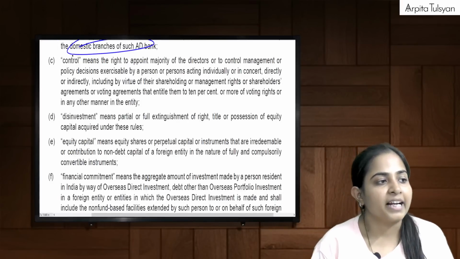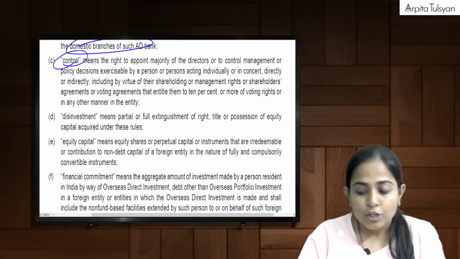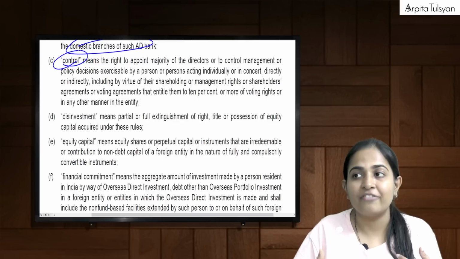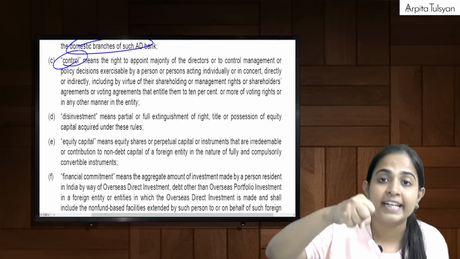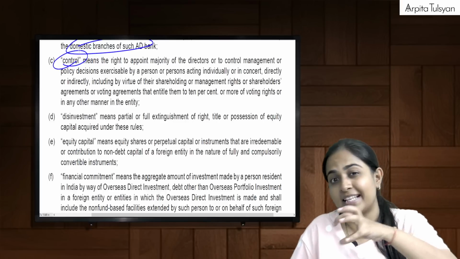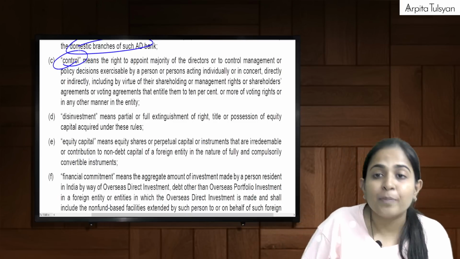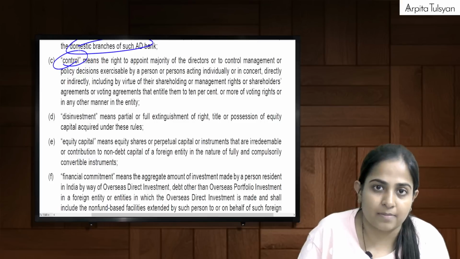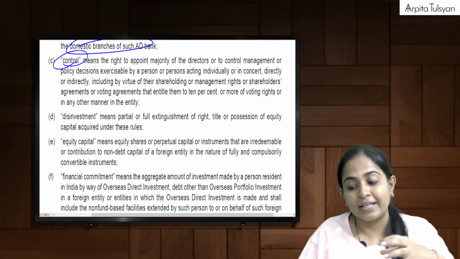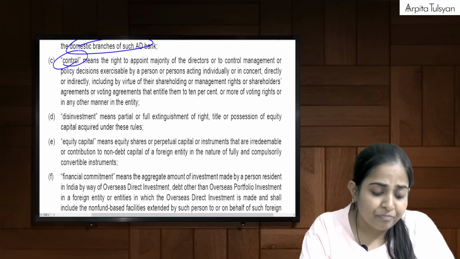Then after that, the term control. This is going to be used in an important definition. So control in these particular rules means where we have a right to appoint the majority of the directors in some particular entity. That is the control that we have. Or to control the management, or to make the policy decisions. If I am able to control the management, or if I am able to make policy decisions, that means I have control there. It can be directly or indirectly.